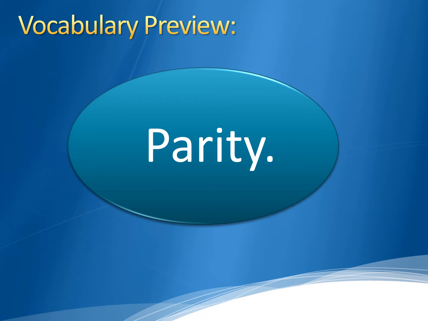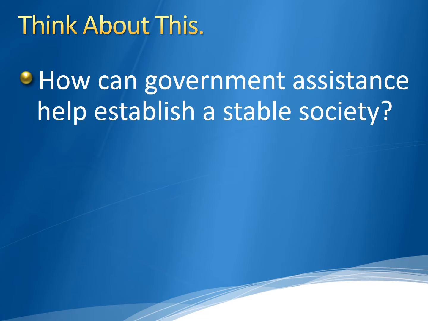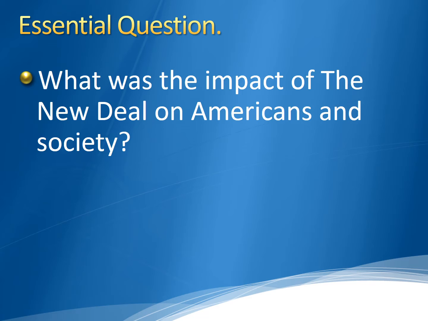Okay, a vocabulary preview: parity. And I want you to think about this. How can government assistance help establish a stable society? What can government do to help create a society that is peaceful, where everyone is happy, and things like that? And our essential question: what was the impact of the New Deal on Americans and society?